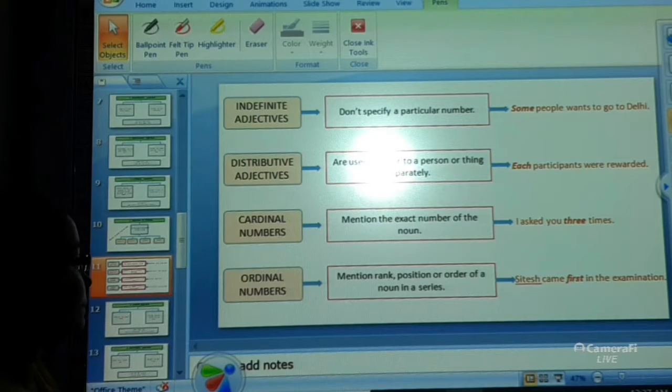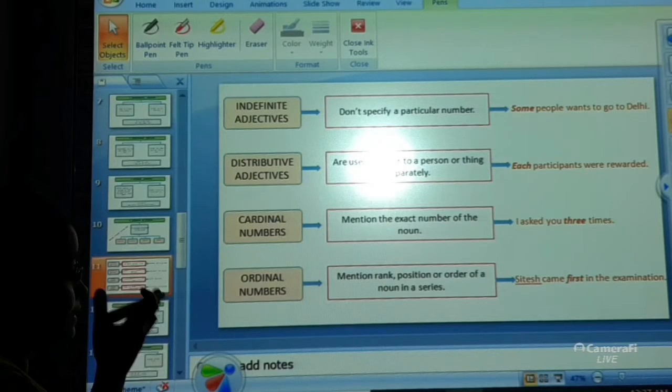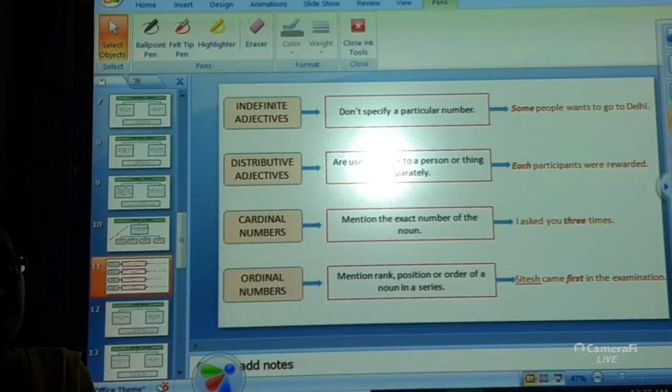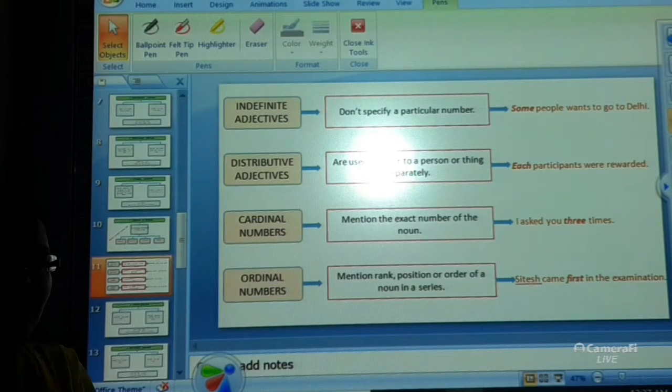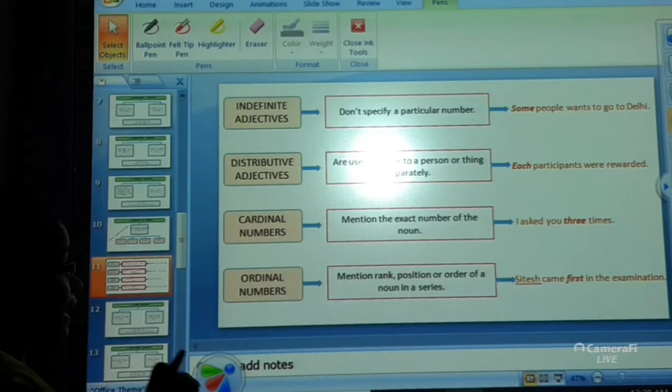Next is distributive adjective. They are used to refer to a person or thing separately. Now when you are talking about distributive adjective, from the word itself you can understand that you are going to distribute among each of the persons or things that is being spoken of in the particular sentence. They are used to refer to persons or things that are being spoken of separately in the sentence.